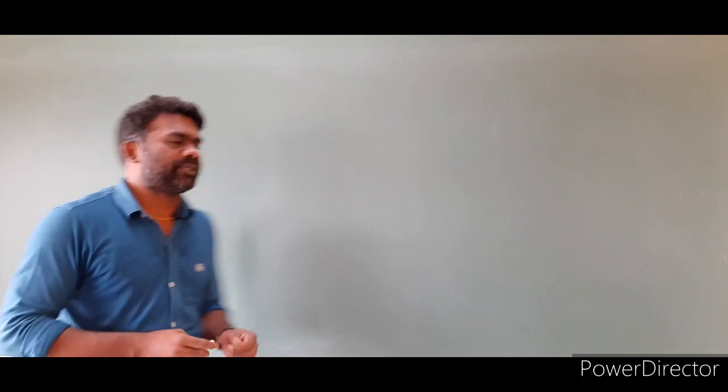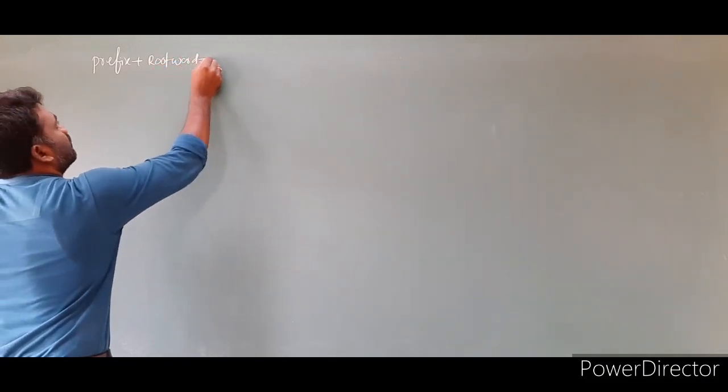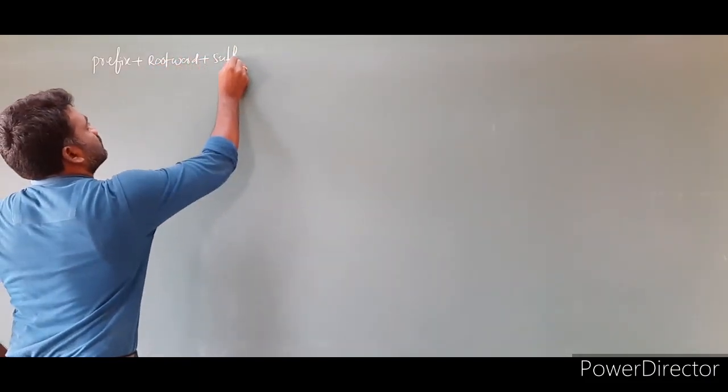Now we will discuss how do we write the names of alcohols. In general, the IUPAC names contains prefix, root word and suffix. Let us write it. Prefix plus root word plus a suffix.